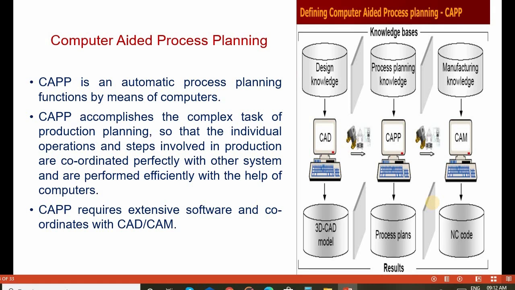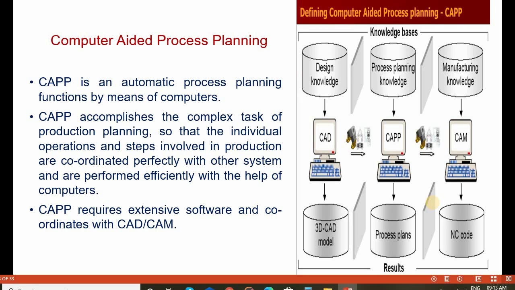CAPP accomplishes the complex task of production planning so that the individual operations and various steps involved in the production are coordinated perfectly with other systems and performed efficiently with the help of computers.